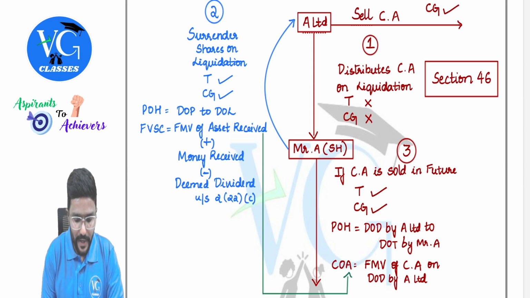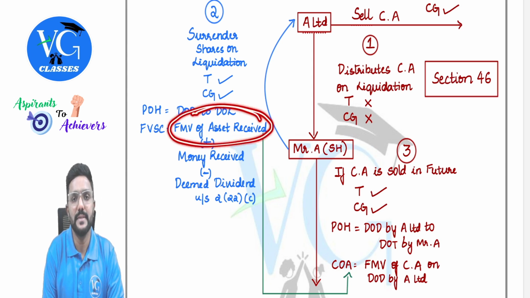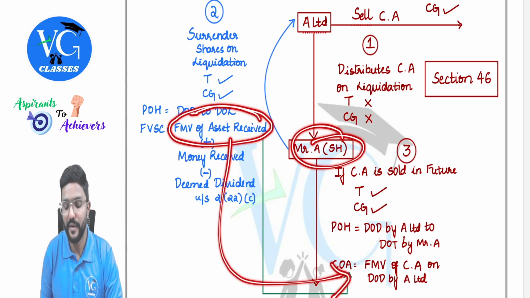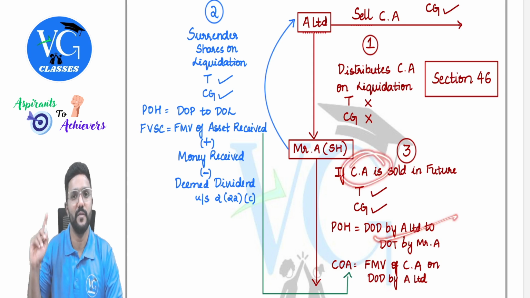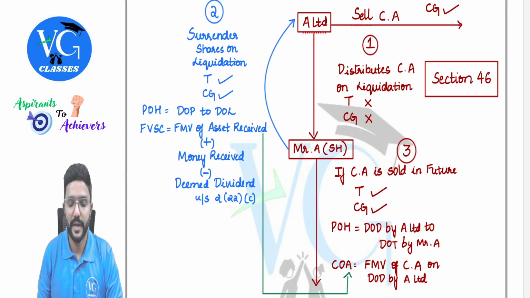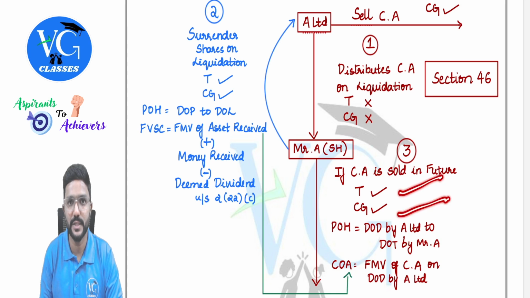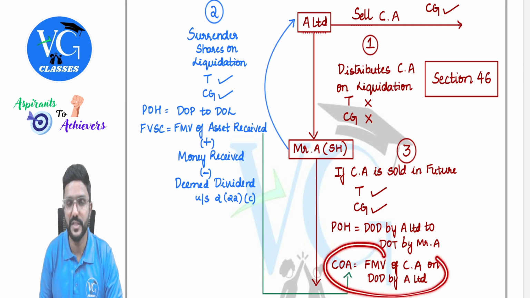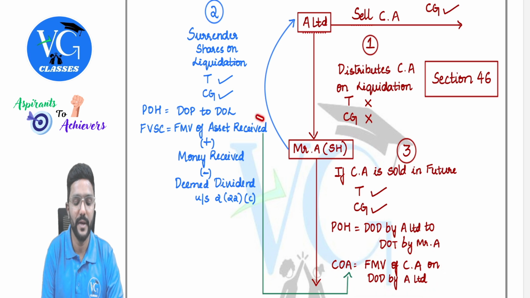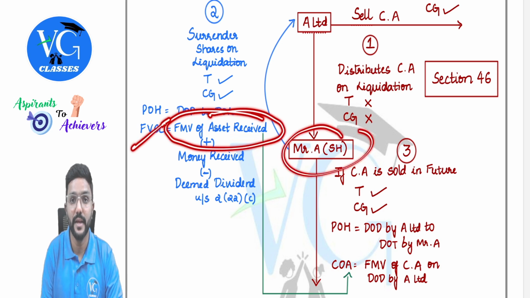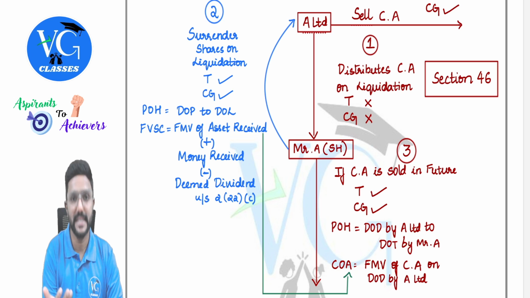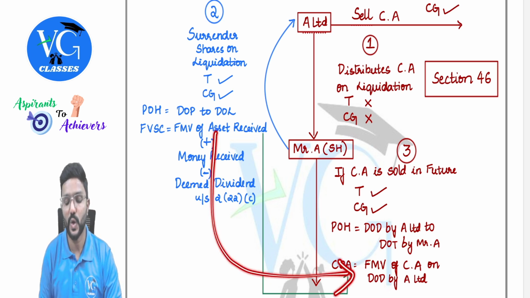Okay, sir. Now, whatever was the fair market value of the asset which Mr. A received, this will be allowed as cost if he sells this capital asset in the future, which we already discussed. Clear? That is, whatever capital asset the company distributed to A, if we sell it in the future, it is a transfer, right? Yes. We need to compute capital gains. And what is the cost of acquisition while computing capital gains? Whatever was the fair market value of the capital asset, which was taxable in the hands of Mr. A, for surrendering the shares, that will be allowed as cost, guys.